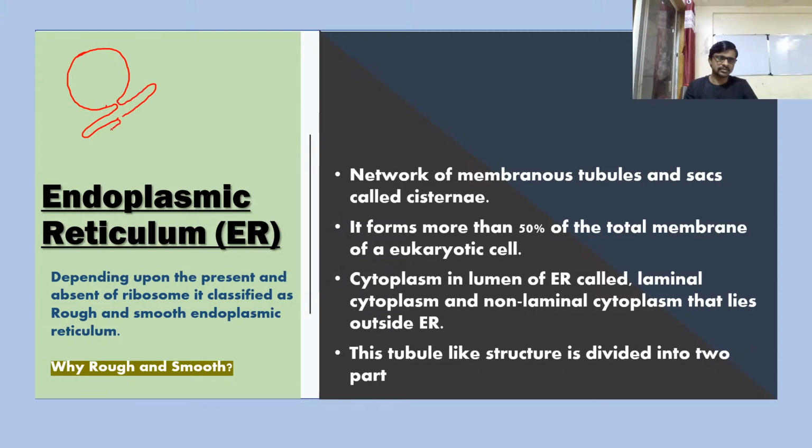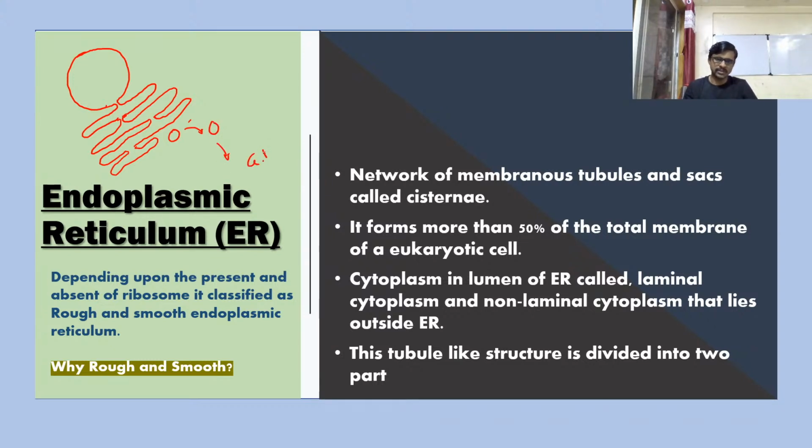It looks like a tubular structure out of the nucleus, and these tubes are called cisternae. These tubes automatically get converted into vesicles, and these vesicles move toward the Golgi complex.